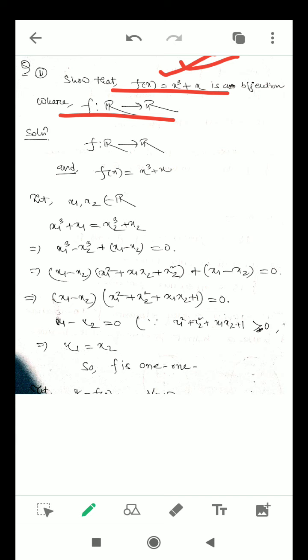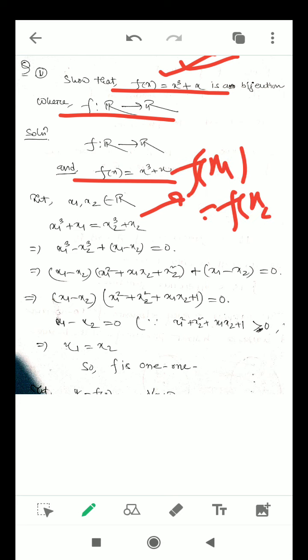First we check whether this is one-one or not. I have written this expression, and here I forgot to write: let us consider f(x1) equal to f(x2). Then we proceed in such a manner.